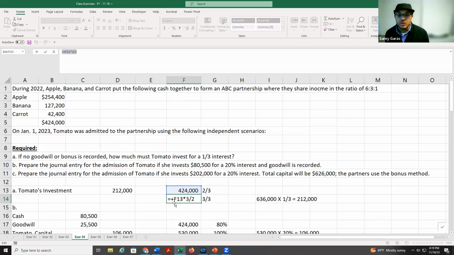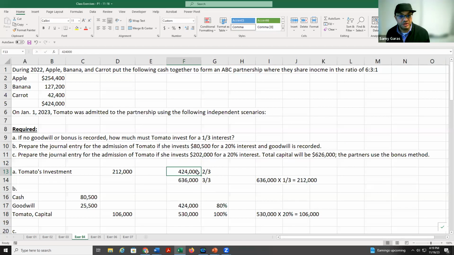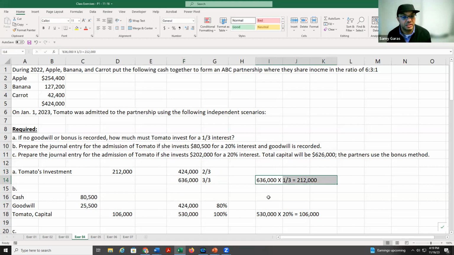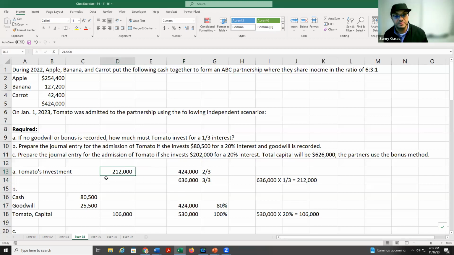Okay, so why? Because it's like cross multiply. If you multiply 424 times 3 over 2, you will get 636. From this one, we need to multiply it by 1/3, we get 212.